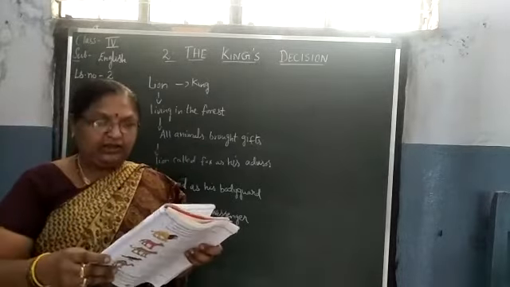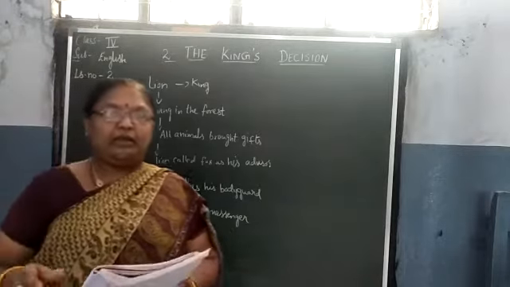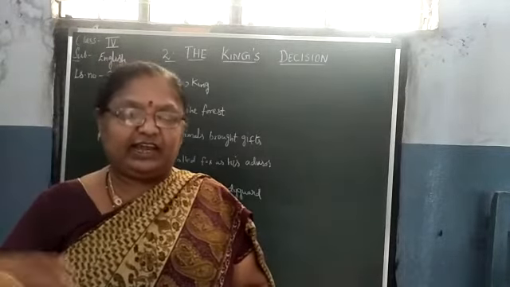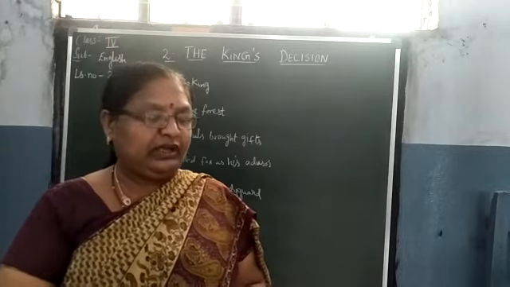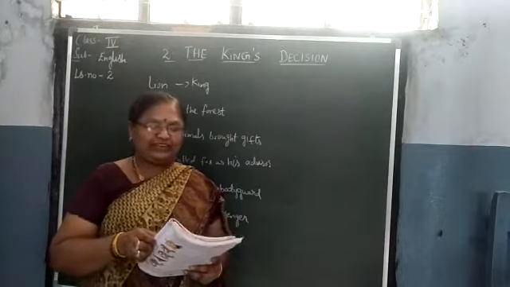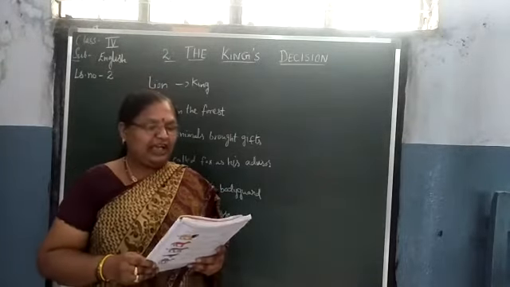Page number 20. As soon as the lion said this, the three courtiers ran away as fast as they could. The king had a hearty laugh. He said to the camel, I know who is really loyal to me. You shall be my friend as long as I live.